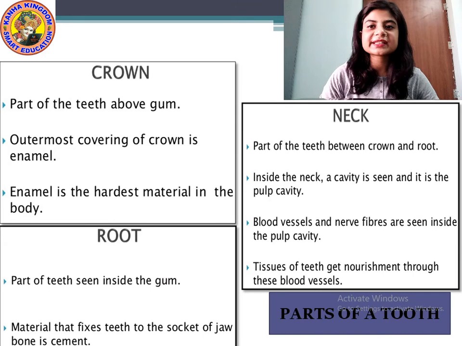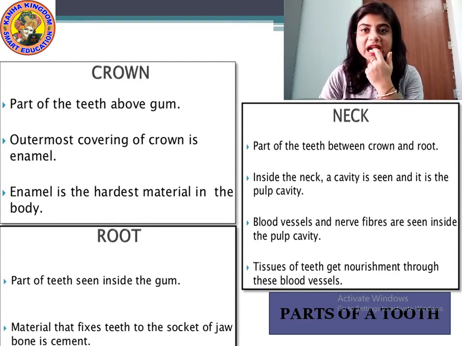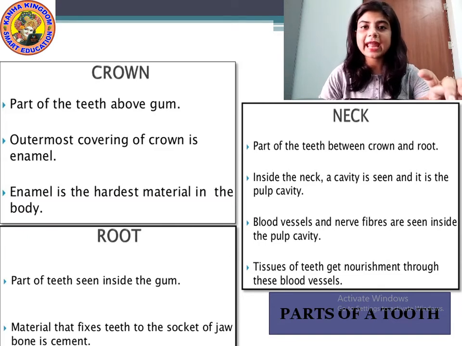Now students, can you see the slide? What is the crown? The part of the teeth above the gum. The outermost covering of the crown is enamel. Enamel is the hardest material in our body.